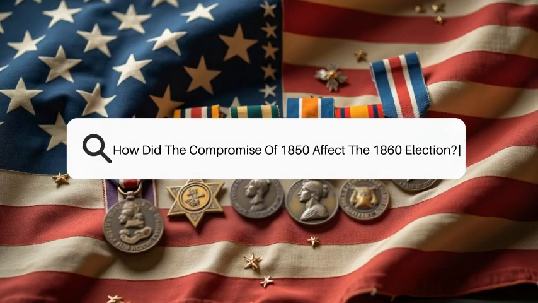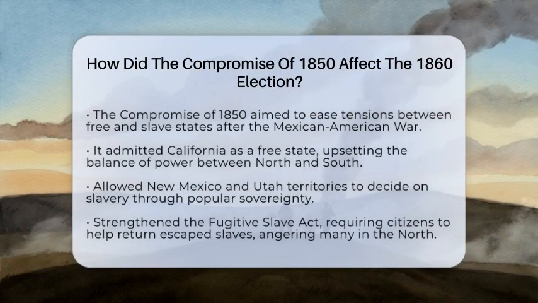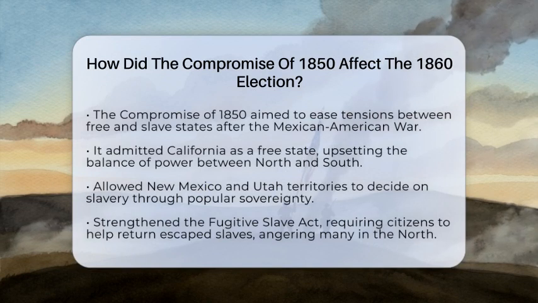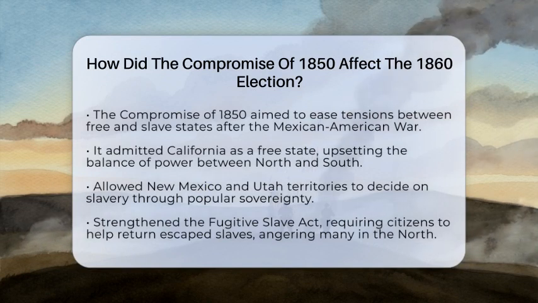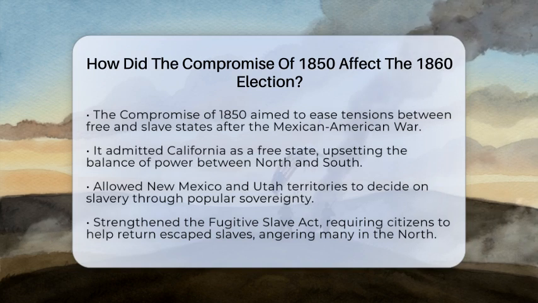How did the Compromise of 1850 affect the 1860 election? Imagine a nation trying to hold itself together while tensions over slavery are growing hotter every day. That's what the Compromise of 1850 was supposed to do.